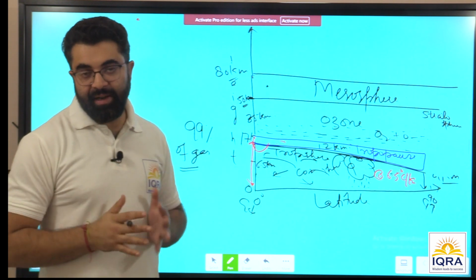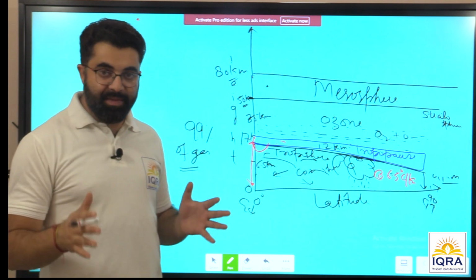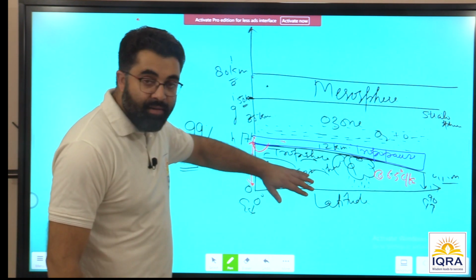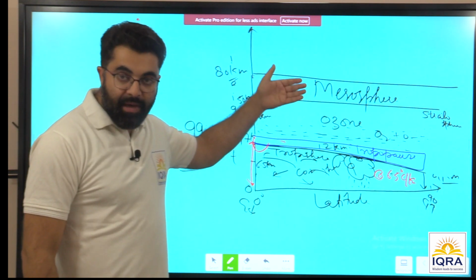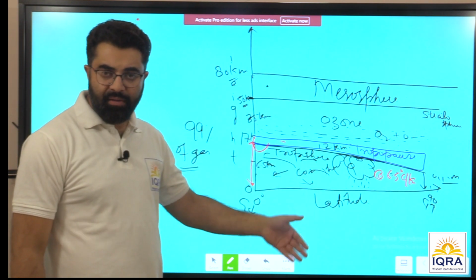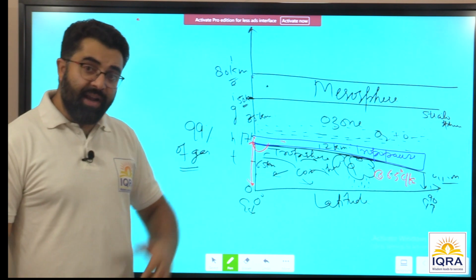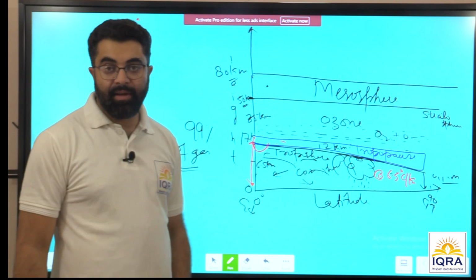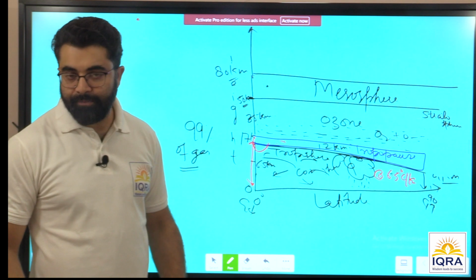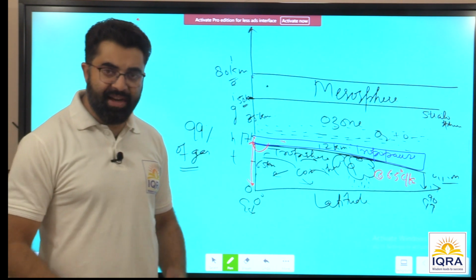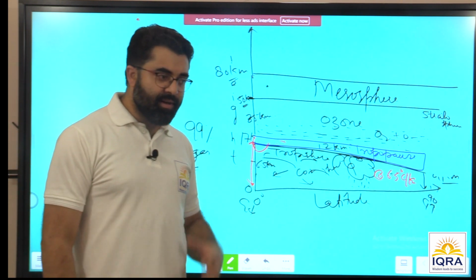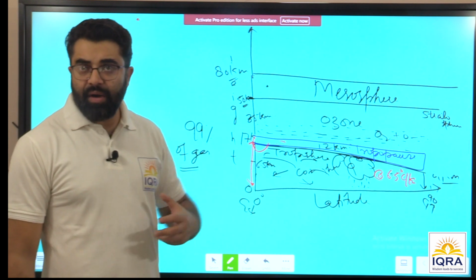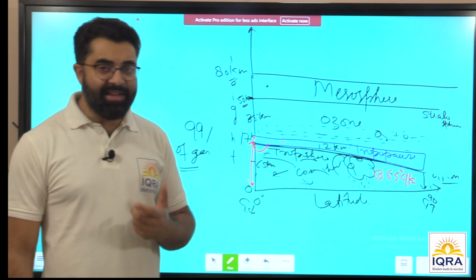A layer of separation between the lower atmosphere and the upper atmosphere. The lower atmosphere is very cold, and maximum concentration is found there. And if we go above the mesosphere, you will find high temperature, ionized layers, charged particles. The characteristics of the atmosphere are entirely different there.